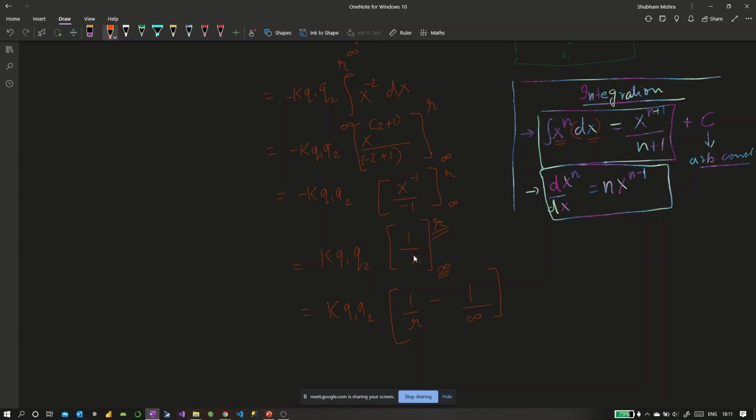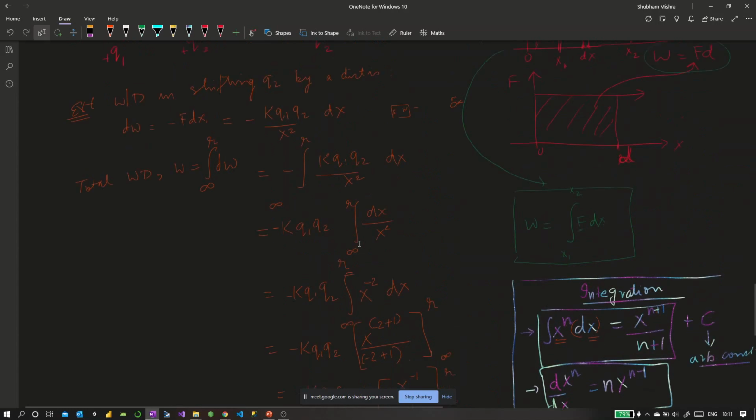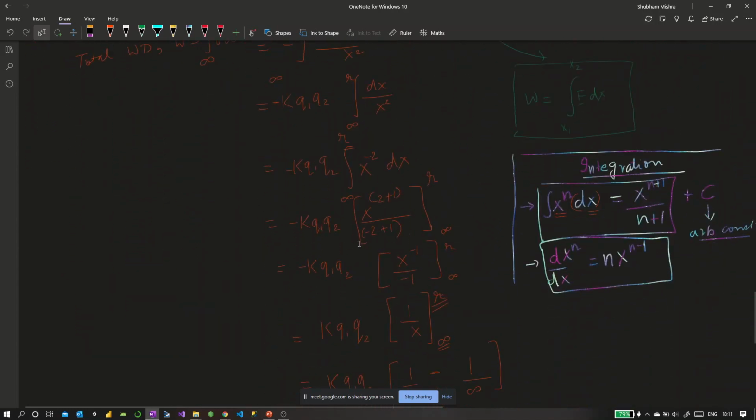Was this confusing? What we do is, whatever expression we get, you put the value of the final limit, which is at the top, first, then you put a minus sign, and then you put the initial limit after that, and then you take a difference. It's like what I was trying to say here with the work done.